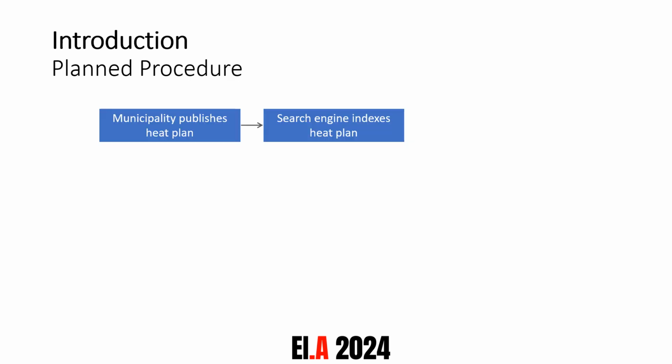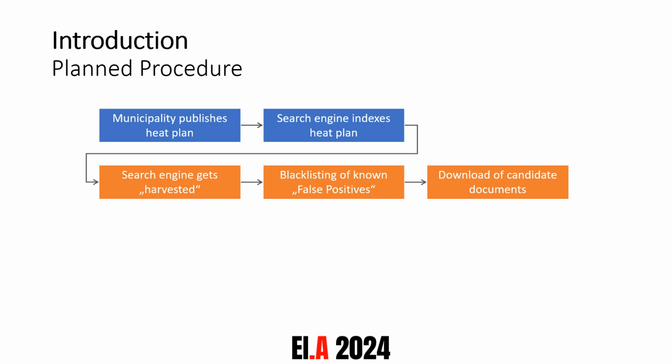To show how this can be achieved, we will show our planned procedure on a specific municipality. And we will assume that the municipality has already published their heat plan and that a search engine has already indexed the heat plan. We will then harvest said search engine, so for example Google, and we will blacklist known false positives. So for example, websites that look like they publish documents containing heat plans, but that are not actually containing heat plans. After that, we will download a set amount of candidate documents.